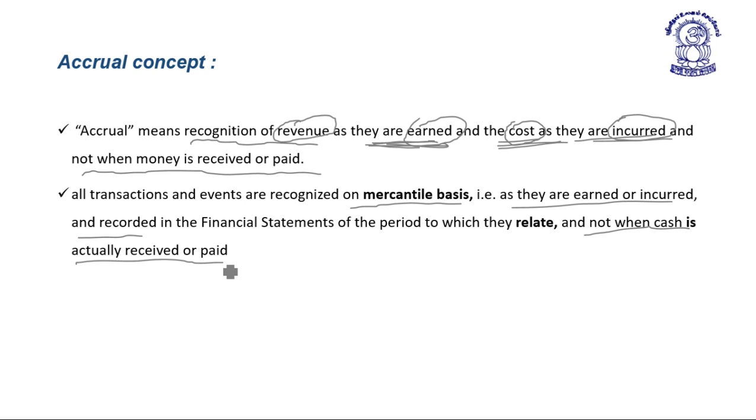Here, as per the accrual concept, all the revenues are recognized in the financial statement as and when they are earned or accrued, and do not wait for the actual money inflow. In a similar line, cost is recognized or recorded in the financial statement as and when it is incurred, and does not wait for actual payment of the cost incurred.